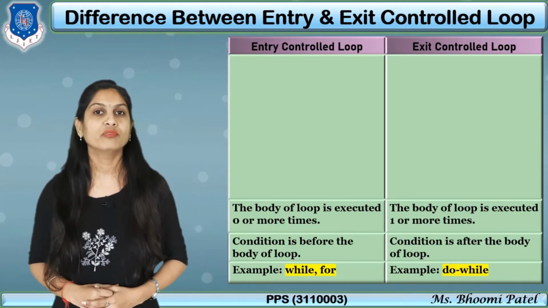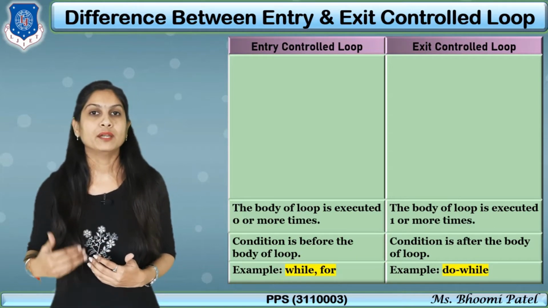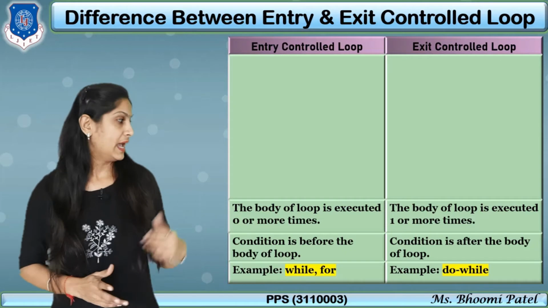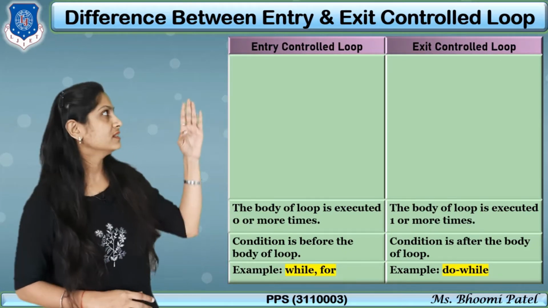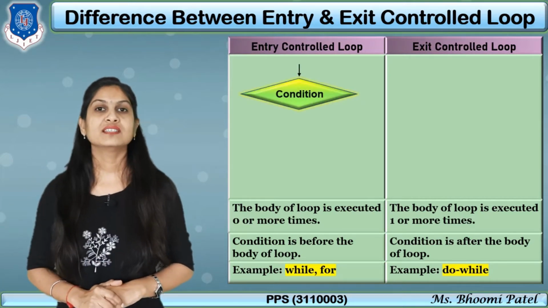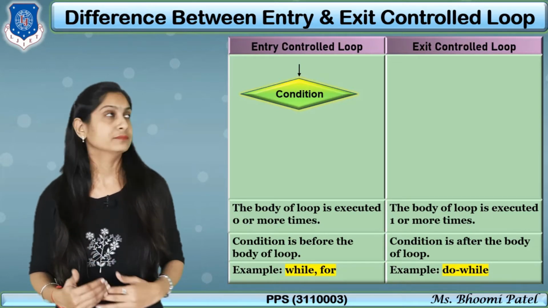Now what is the meaning of body of loop? The statements that we want to repeat many times are known as the body of loop, and that can be executed 0 times. How? Let's understand with a simple diagram. First we have to put the condition because it is in the form of entry, so our condition is before the start.